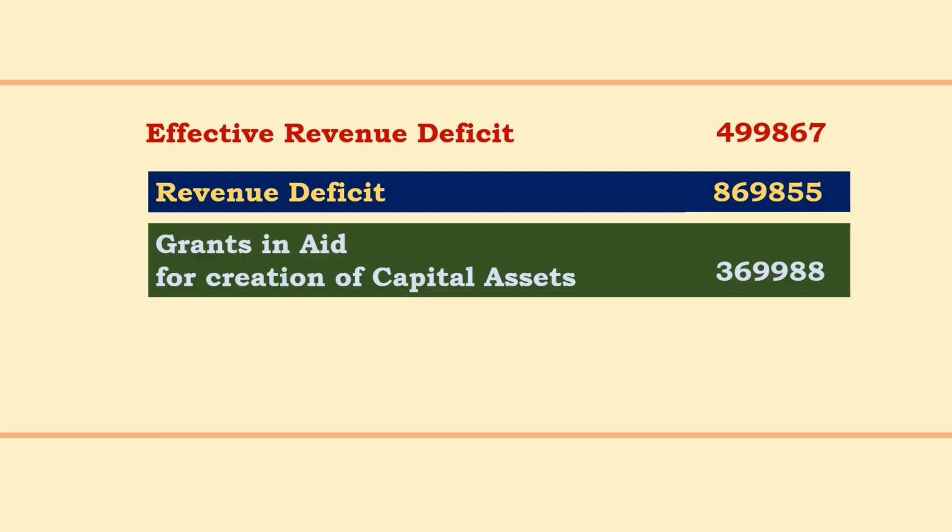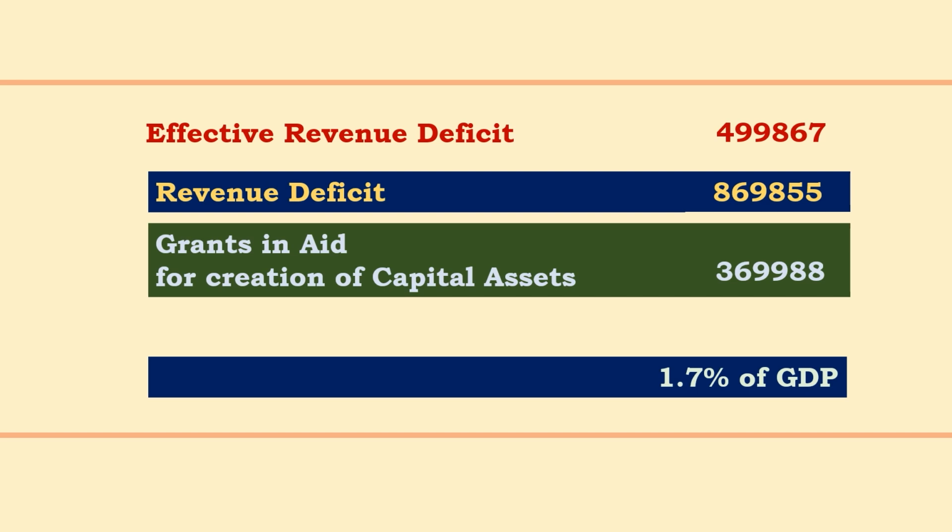So we have already seen that since it is used for creation of capital assets, it is treated as capital expenditure, even though it comes under revenue account. So 3,69,988 is subtracted from the revenue deficit, and we get the effective revenue deficit. And this effective revenue deficit in the current budget constitutes 1.7% of the gross domestic product.